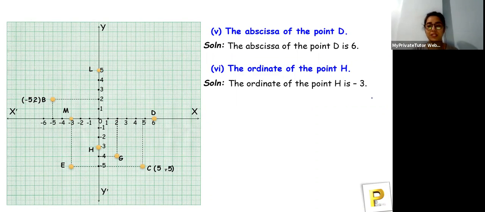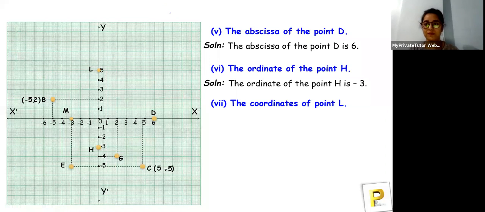Okay, so let's move towards the next question, and that is the coordinates of point L. Come on, quickly tell me what are the coordinates of point L. You guys can see point L, right? Tell me what will be the answer to that question. Okay, I've already got an answer. Very quick answers. Okay, let's see if it's correct or not.